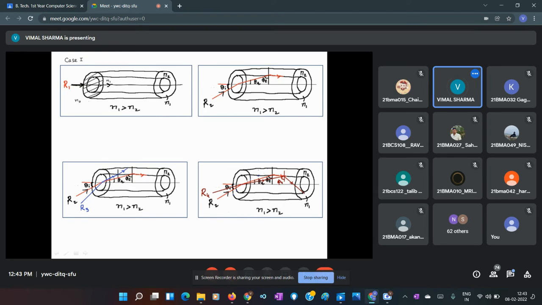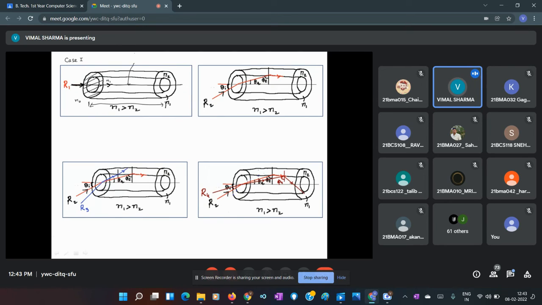The importance of this is that it takes the smallest time to travel from one end of the optical fiber to the other end. So one of the paths which light will follow when it moves through the optical fiber is the axis of the optical fiber, and that ray is called the axial ray.